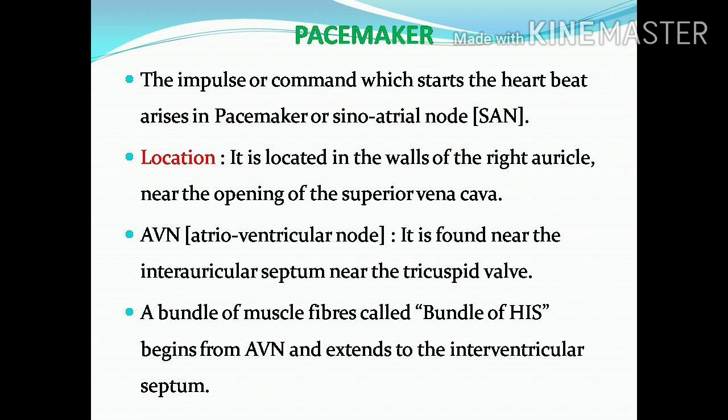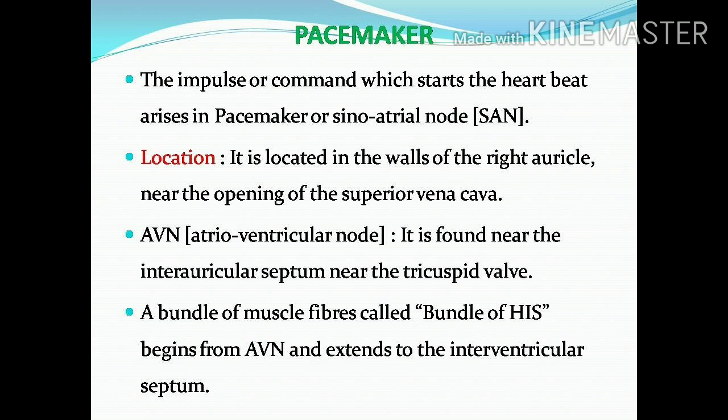Next, a bundle of muscle fibers called the bundle of His begins from the AVN and extends to the interventricular septum. Here, through the AVN, many muscle fibers arise. That is called the bundle of His. This bundle of His then runs in the interventricular septum region. The interventricular septum is the septum present between the right and left ventricle.